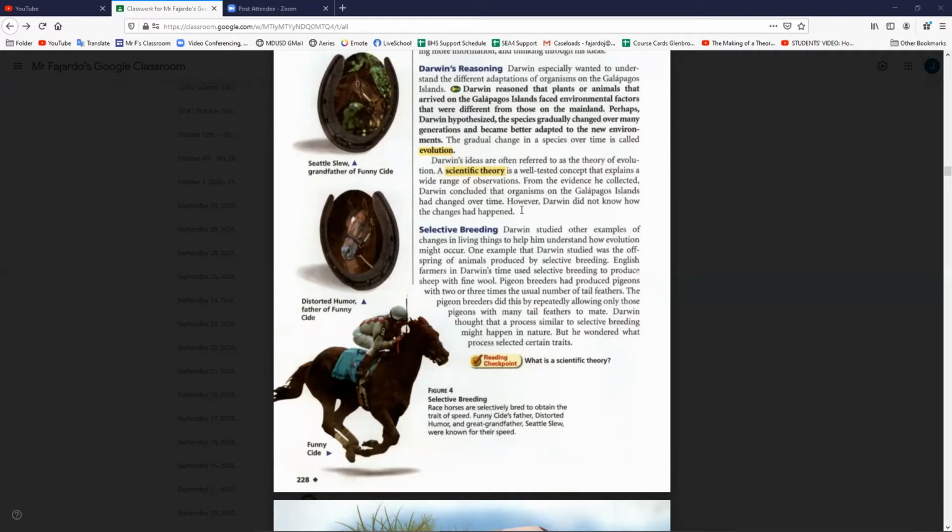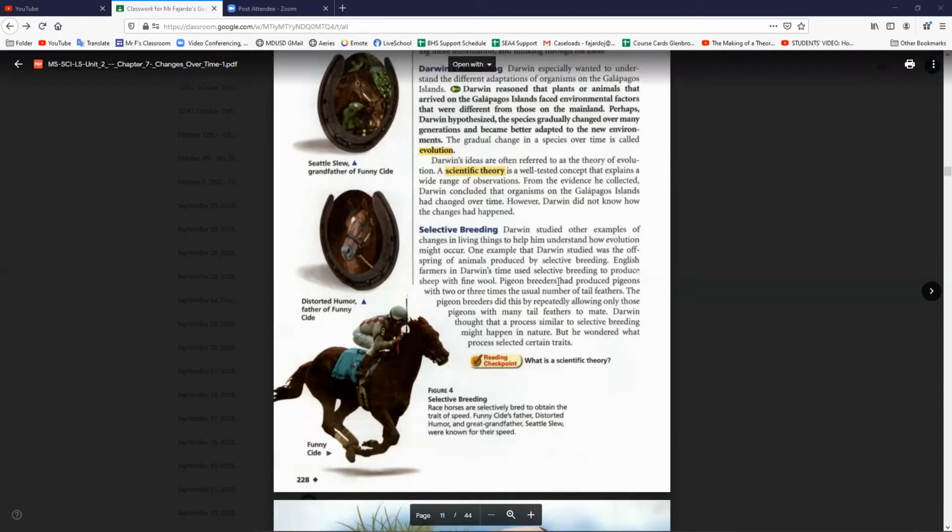From the evidence he collected, Darwin concluded that organisms on the Galapagos Islands had changed over time. However, Darwin did not know how the changes had happened. Darwin studied other examples of changes in living things to help him understand how evolution might occur. One example of Darwin's study was the offspring of animals produced by selective breeding.